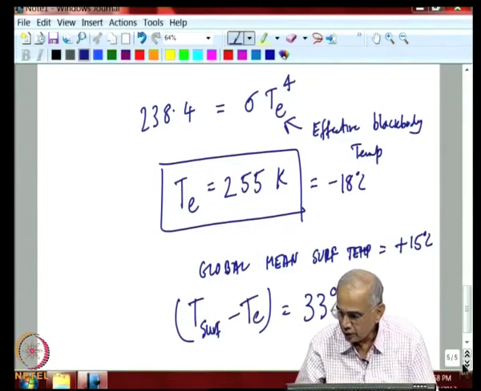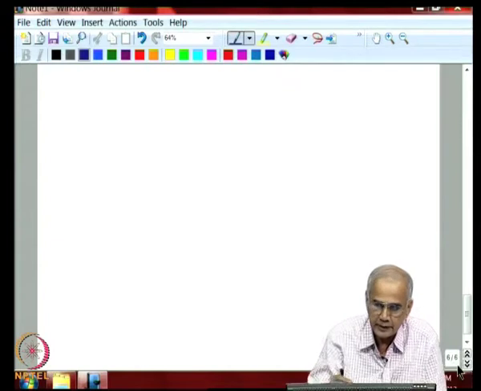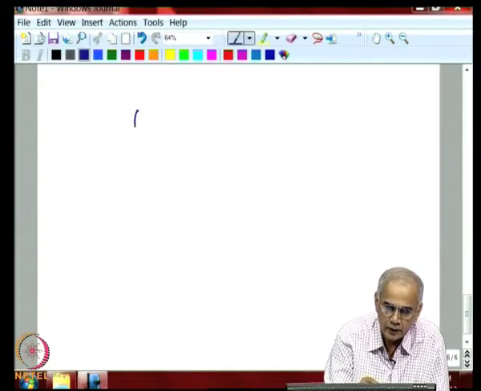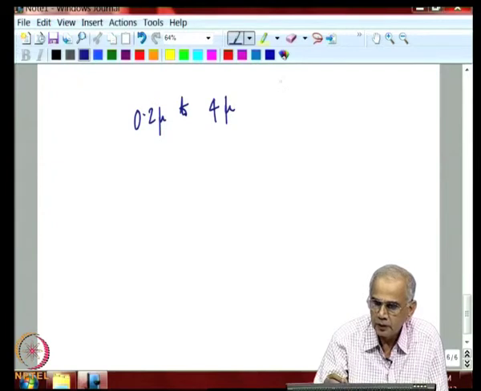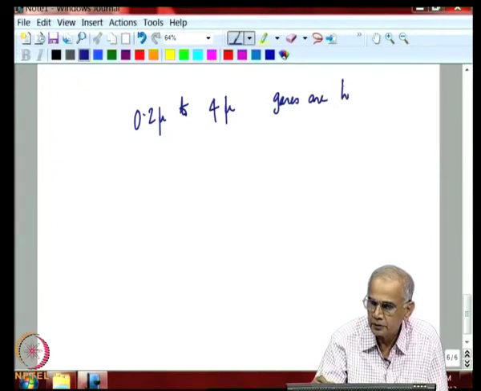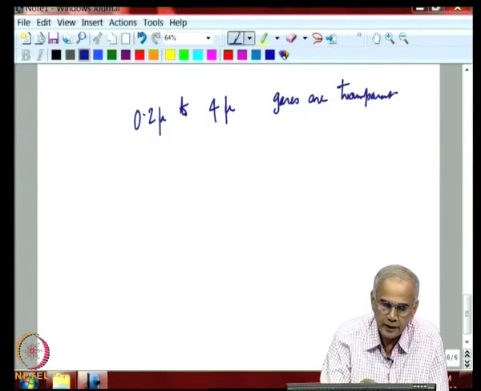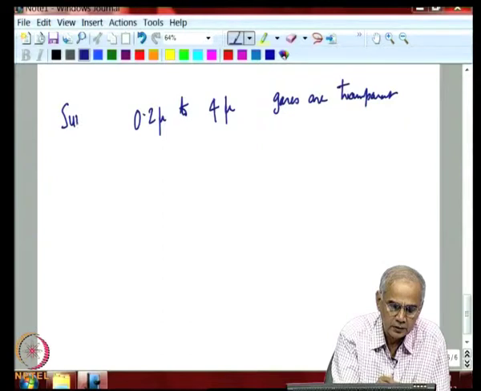And this, as part of a study on gas radiation, we recall that the sun's radiation is primarily in the regime 0.2 micron to 4 micron. So, gases are transparent to this wavelength, while this is the sun's radiation.